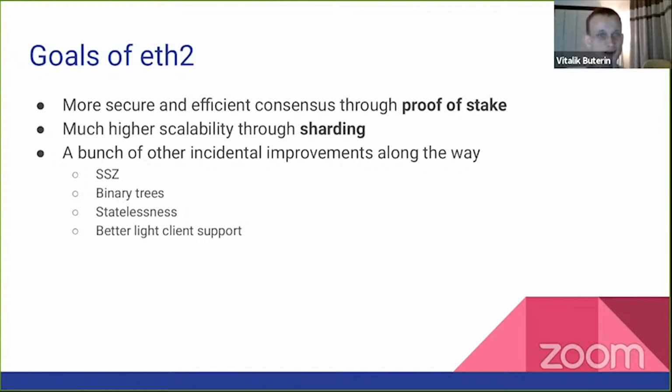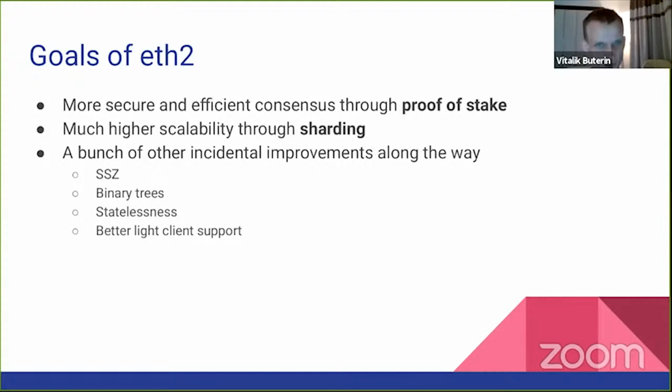Sharding is the other major goal, and sharding enables much higher scalability by moving away from every node needing to verify every transaction. And there's a bunch of other incidental improvements along the way, right? I have a bunch of small examples. SSZ, replacing RLP with a simple serialize, which is just simpler and more efficient.